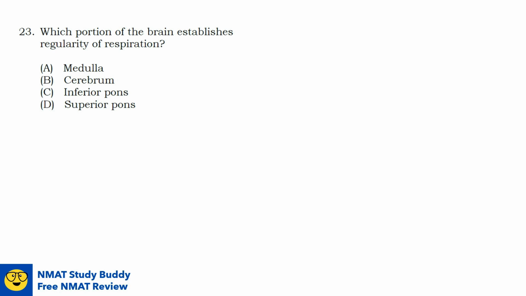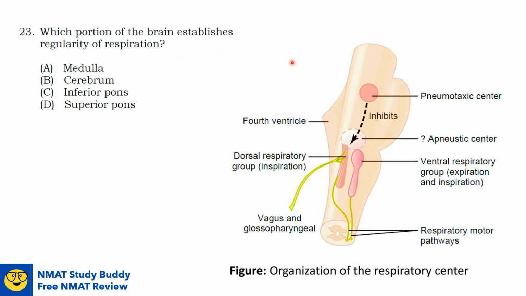Question number 23. Which portion of the brain establishes regularity of respiration? Let us first take a look at the organization of the respiratory center in the brain. The respiratory center is composed of several groups of neurons located in the medulla oblongata and the pons of the brainstem, as shown here in this figure. It is divided into four major collections of neurons.